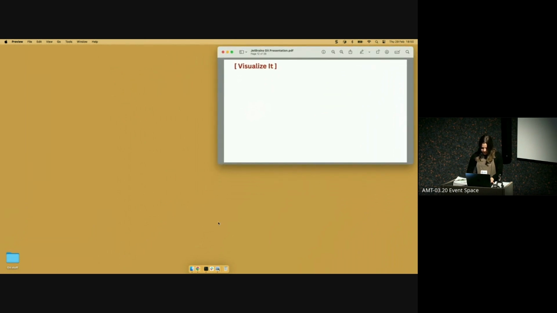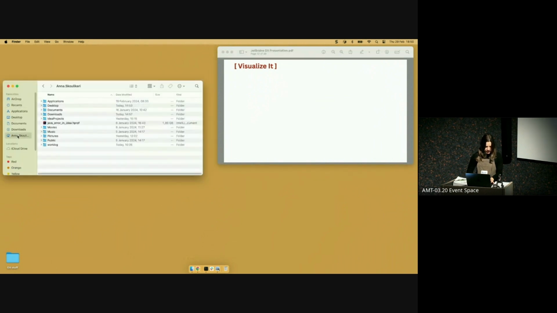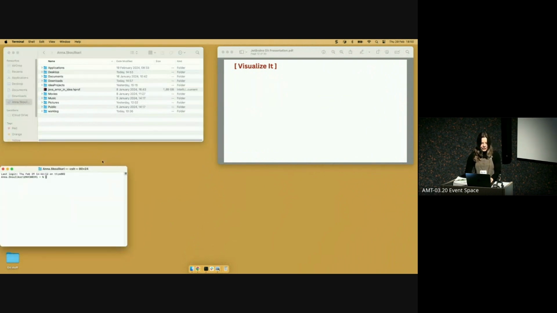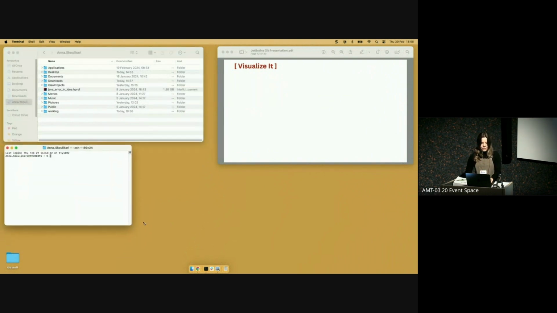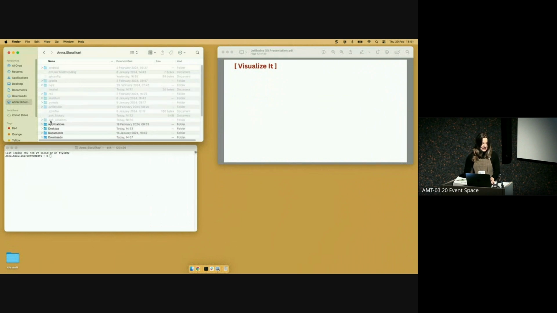So the first thing I want to talk about is visible files and hidden files. I'm assuming most people here know already. Let me just get my terminal open as well. Your computer has visible files, so files and directories that you're able to see, so all the ones here, but there's also hidden files. And those are only visible on a Mac. You have to press Command-Shift-Dot, and you see all these hidden files, which I didn't know before I had to